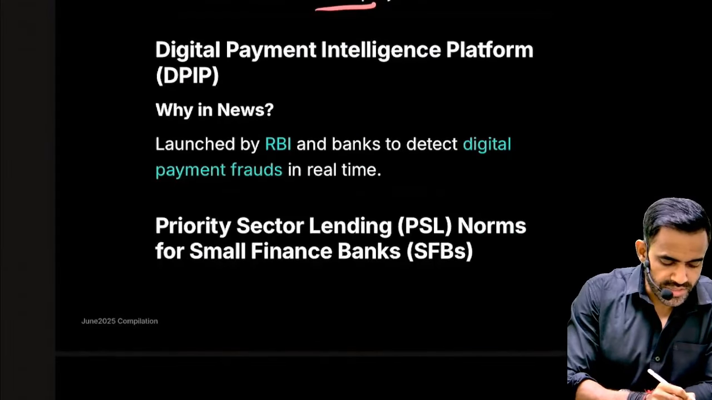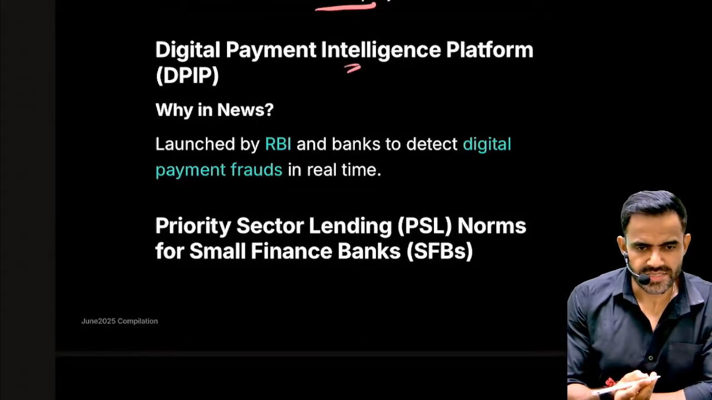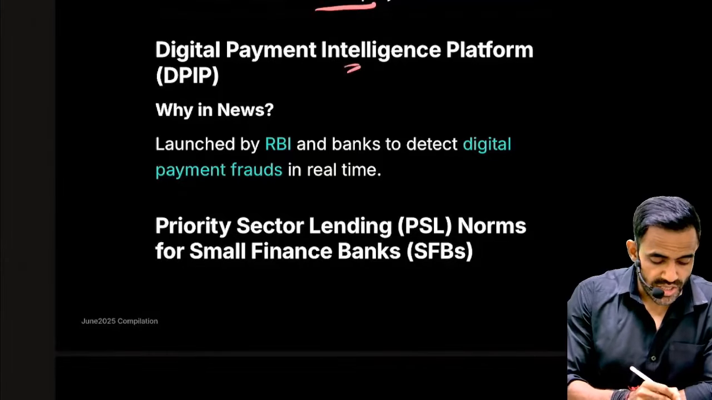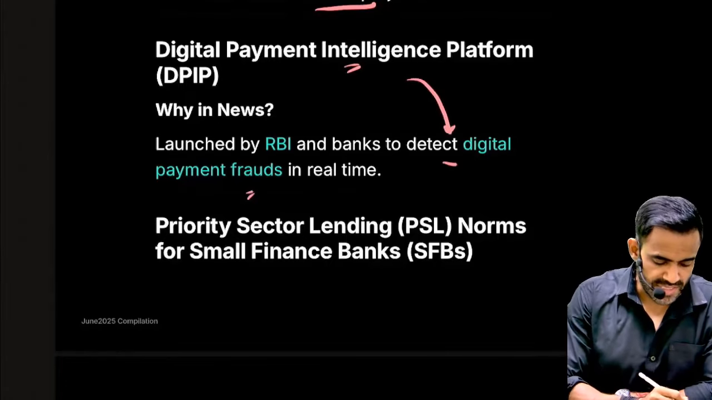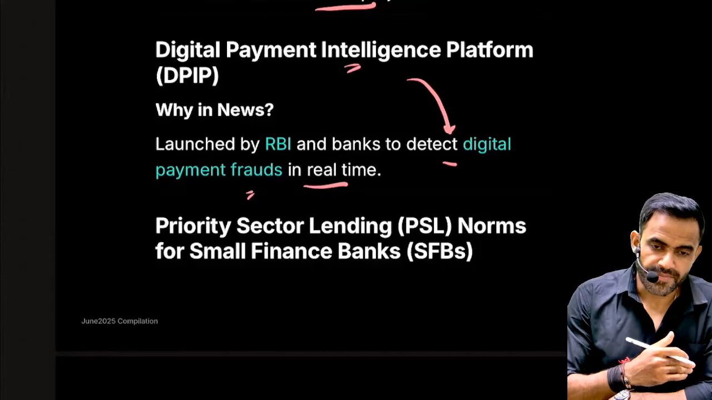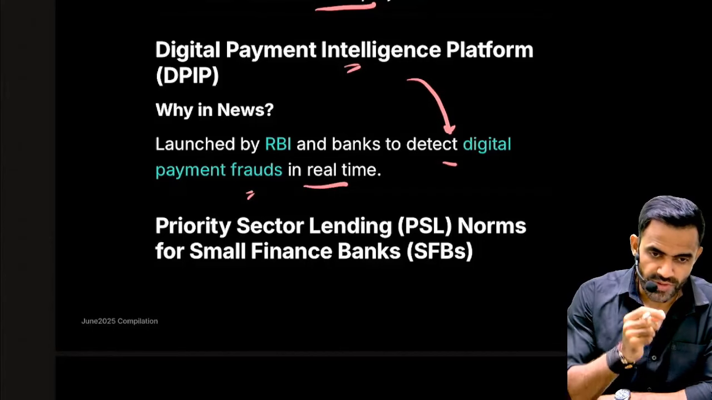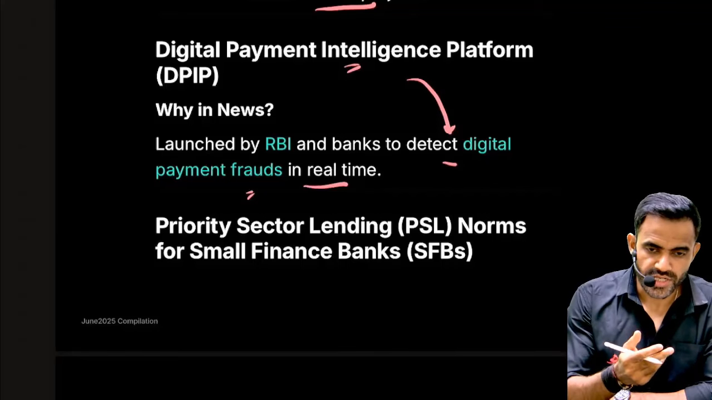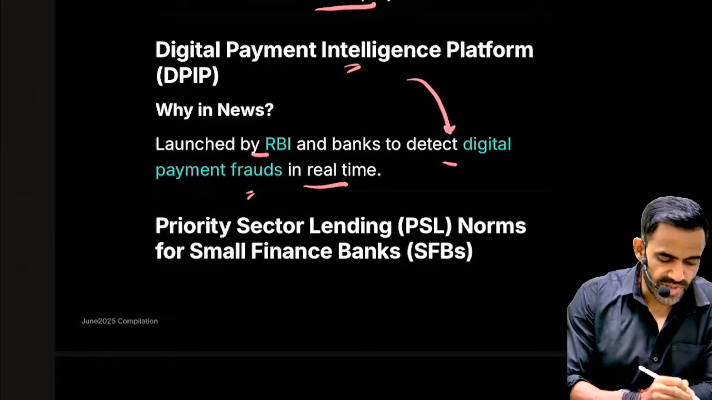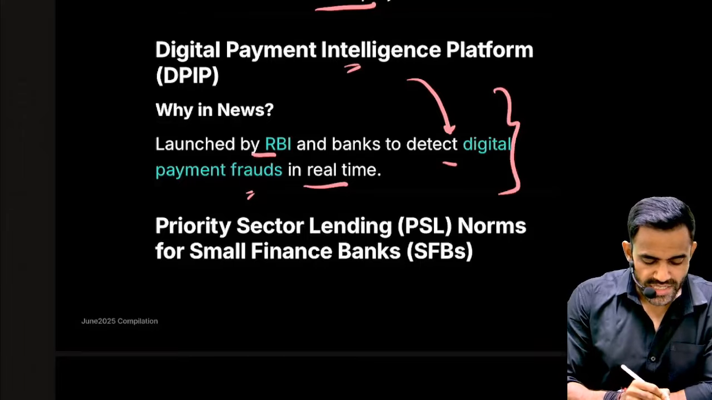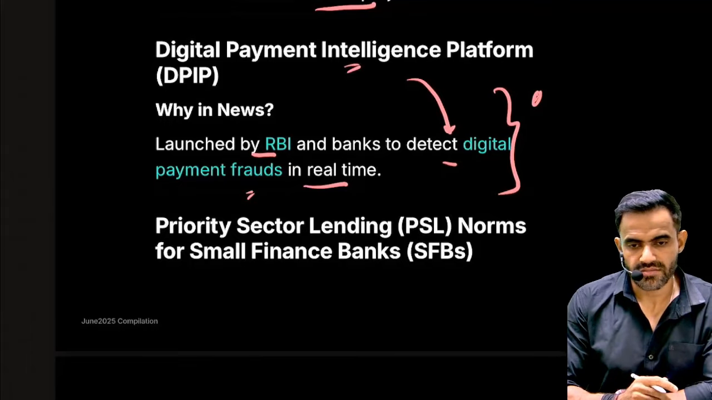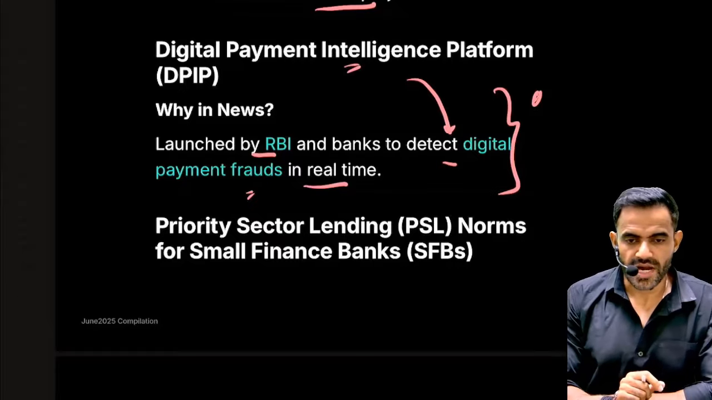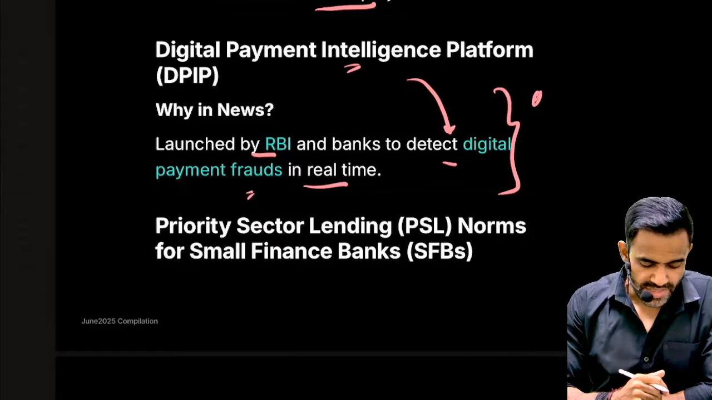Next is related to the digital payment intelligence platform. As the name suggests, it is related to digital payments. For what purpose? To detect digital payment fraud in real time. Real time basically means right now if they are happening, the platform will alert the authorities about it. This is an initiative by RBI. The objective is to curb frauds such as any kind of payment fraud. For example, the scamsters demand OTP and all that. So we can take action against them.